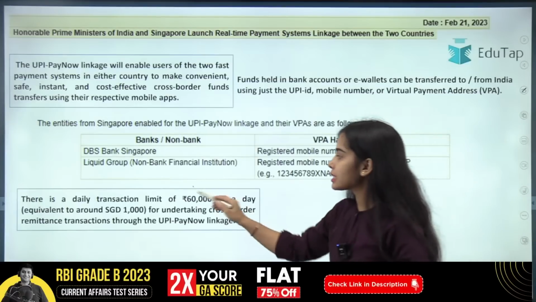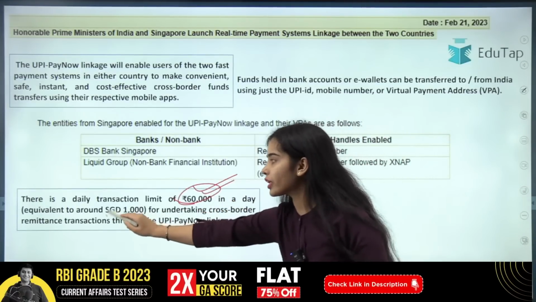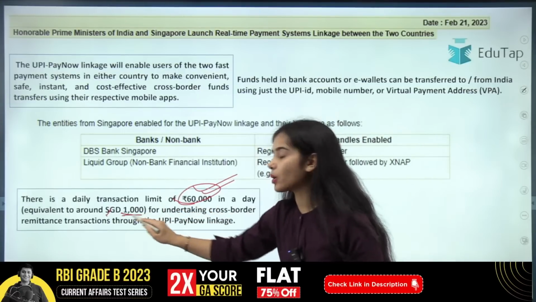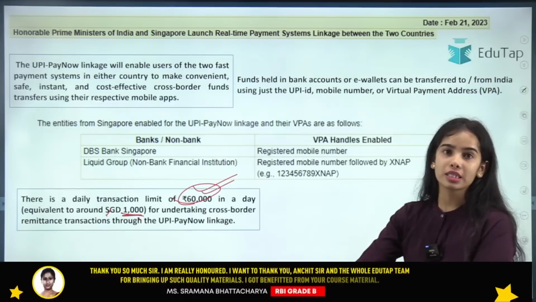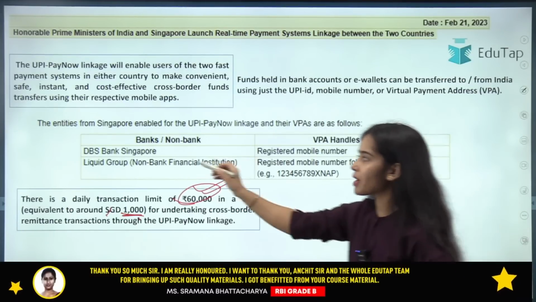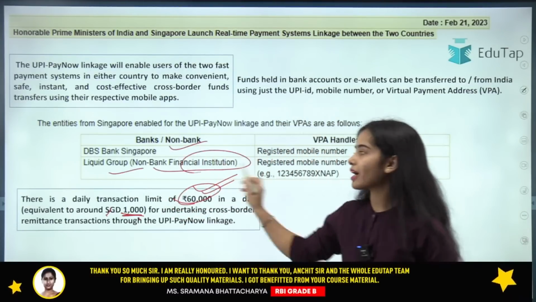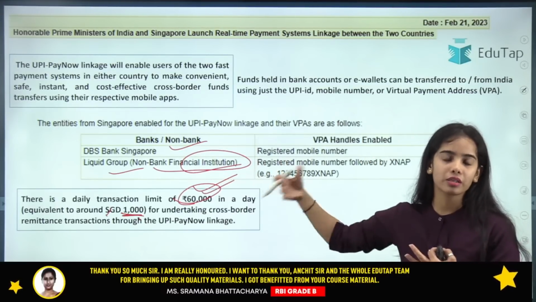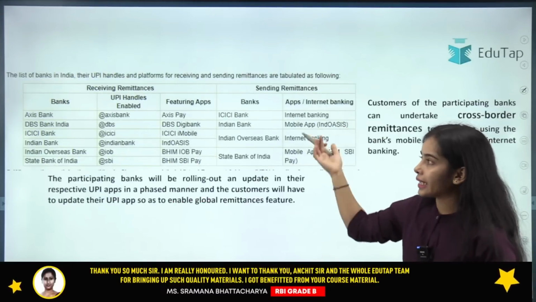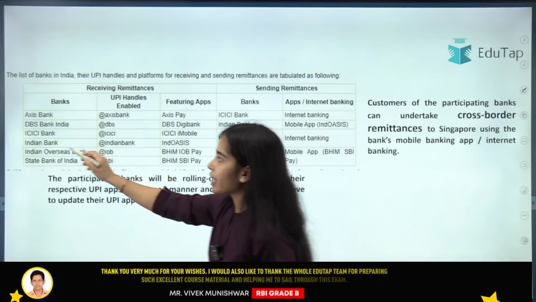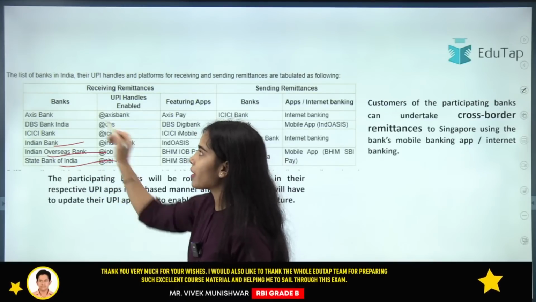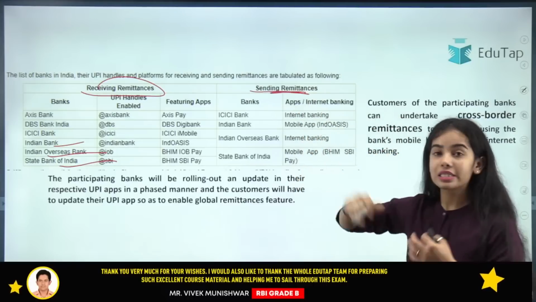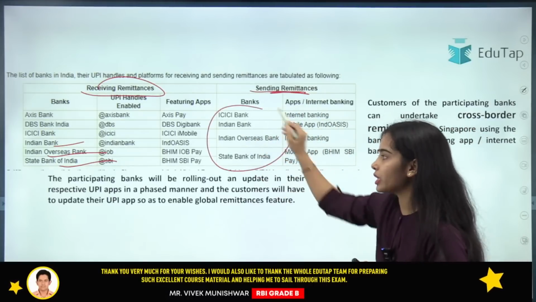So 60,000 is the limit, and that is the sovereign. In Singapore dollars, 1000 is the limit, and DBS Bank of Singapore and Liquid Group, the non-bank financial institutions, are allowed for the transactions. In India, Axis Bank, DBS Bank, ICICI Bank, Indian Bank, Indian Overseas Bank, State Bank of India are allowed to receive the money, and the sending of the money should happen through these banks only.